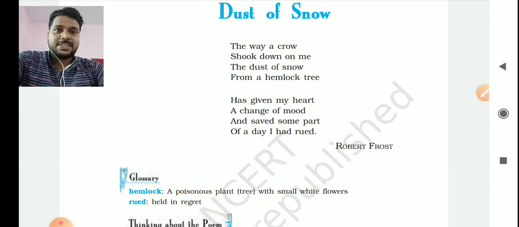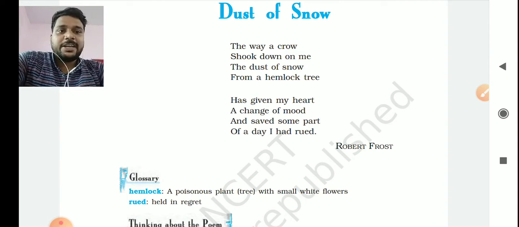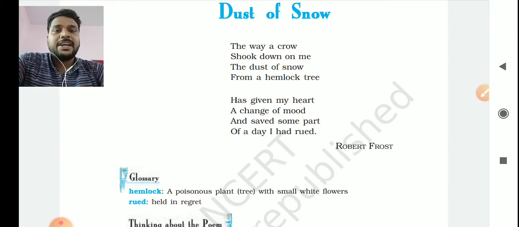In the first stanza, the story was that the poet is passing through a forest, and in the forest there is a hemlock tree. On that hemlock tree a crow is sitting, and with the crow's movement some dust of snow fell upon the poet. And in the second stanza, has given my heart a change of mood and saved some part of a day I had rued.